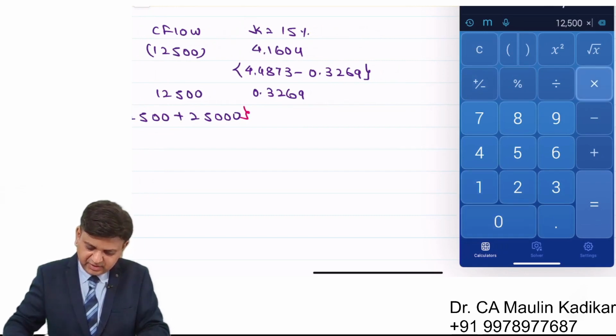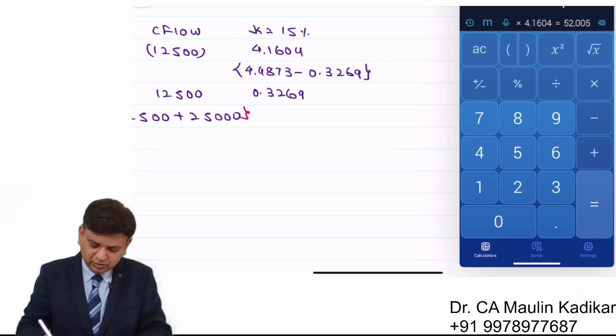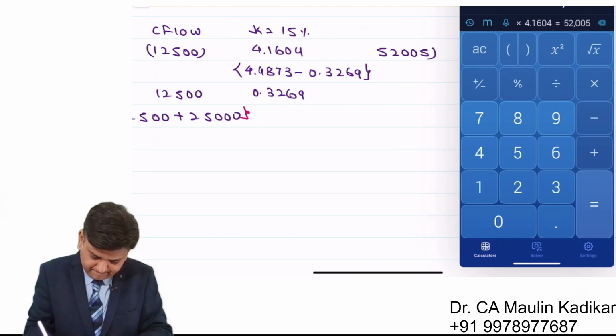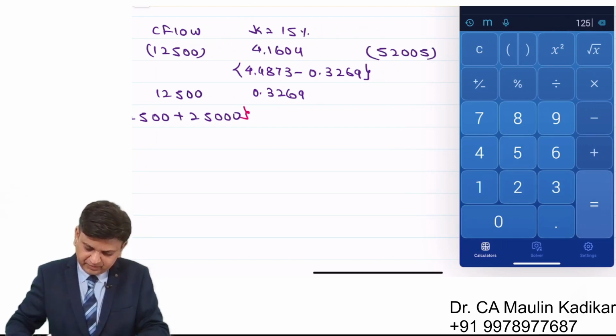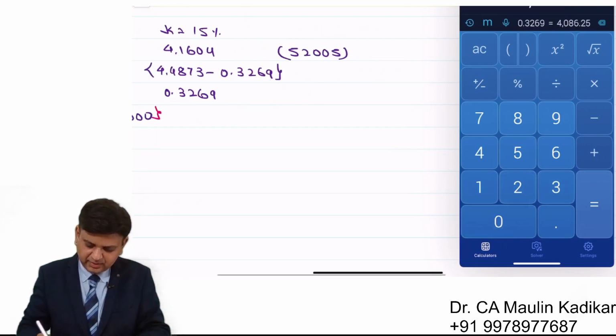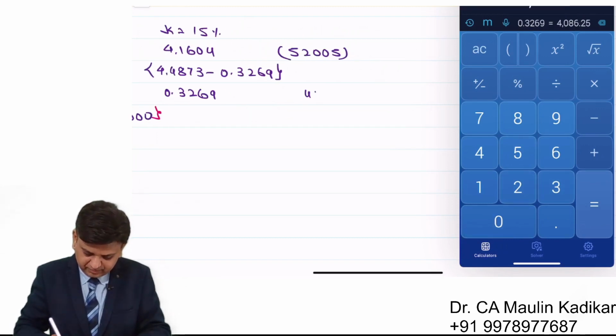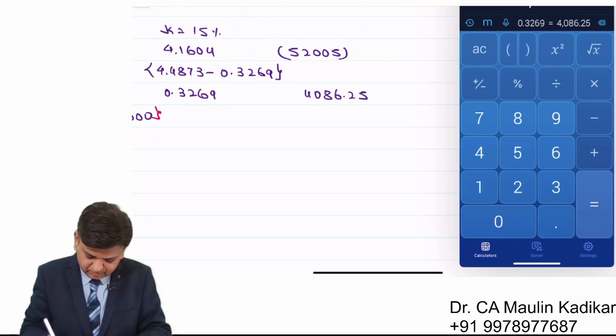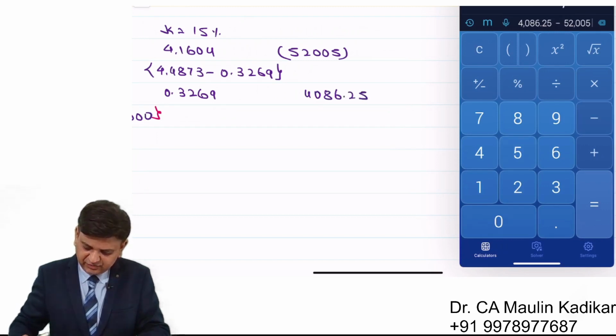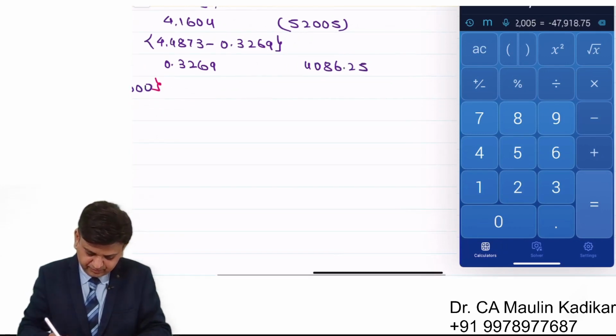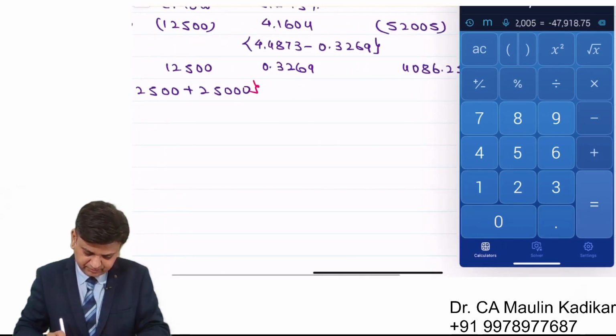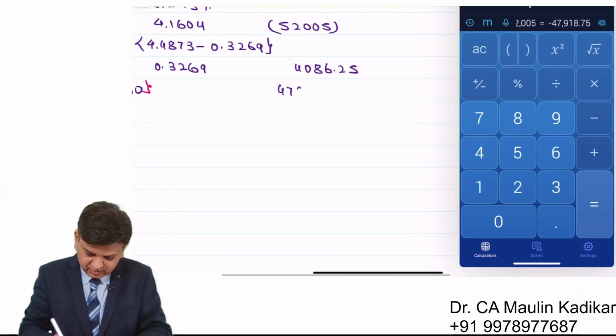So 12,500 into 4.1604 is 52,005. 12,500 into 0.3269 is 4086.25. Minus 52,005. So the answer is 47,918.75.